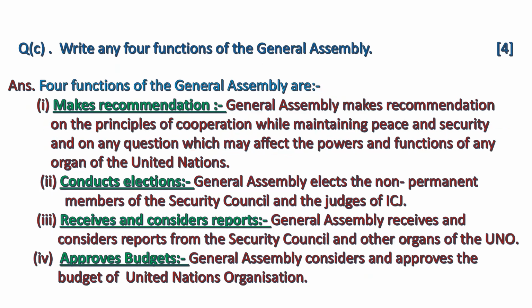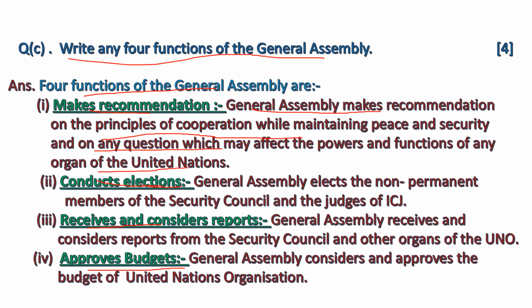Now the question is, write any 4 functions of the General Assembly. Four functions of the General Assembly are: makes recommendations, conducts elections, receives and considers reports, approves budget. General Assembly makes recommendations on the principles of cooperation while maintaining peace and security, and on any question which may affect the powers and functions of any organ of the United Nations.